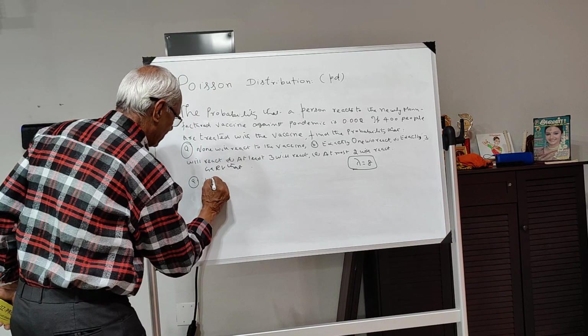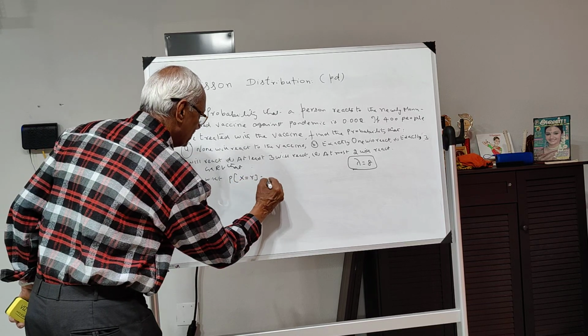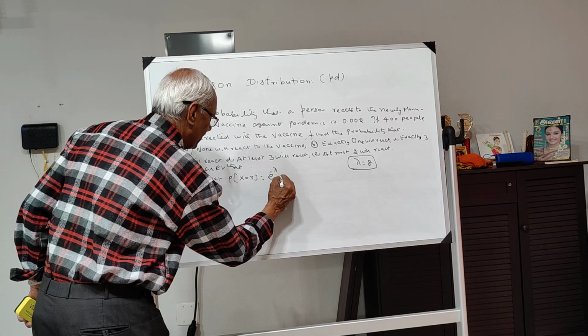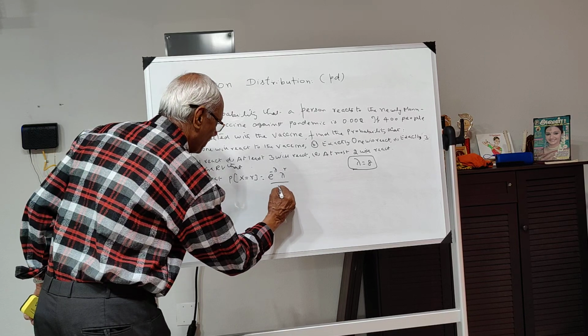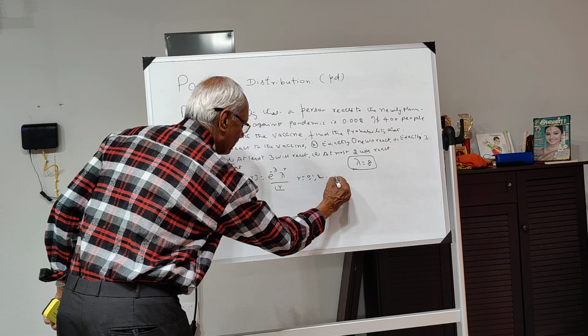Now we know that P of x is equal to r is equal to e to the power of minus lambda, lambda to the power of r, divided by r factorial, r taking the value up to infinity.